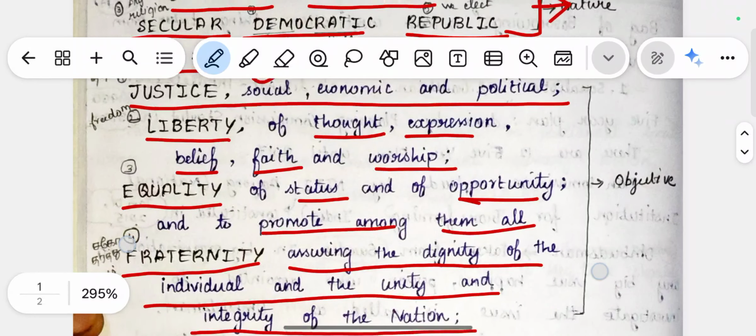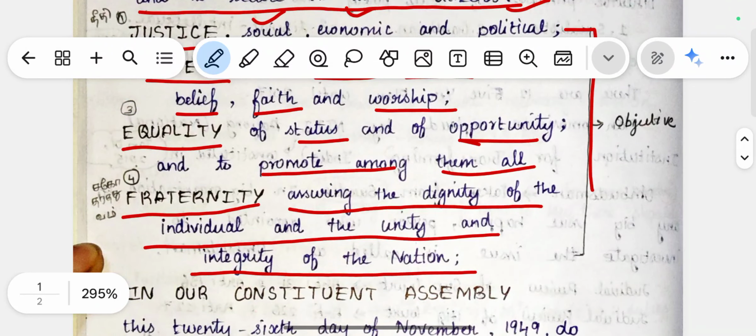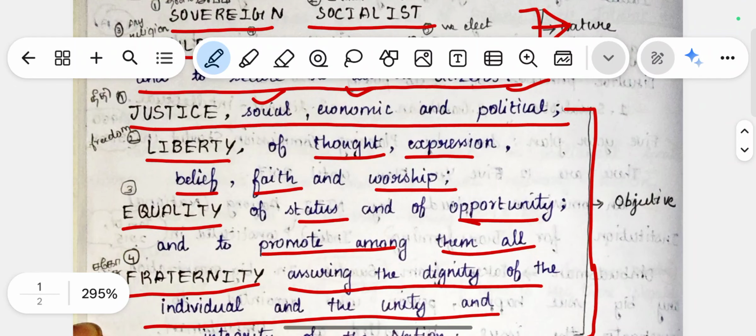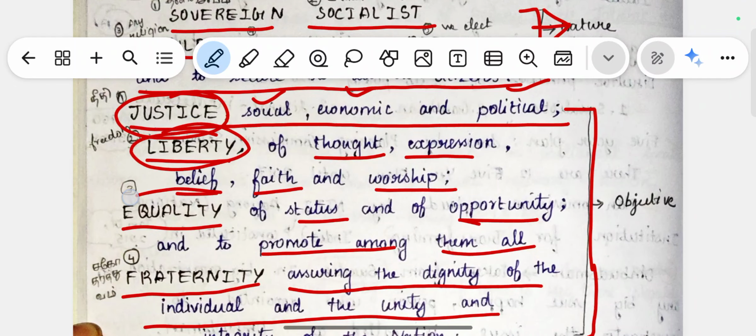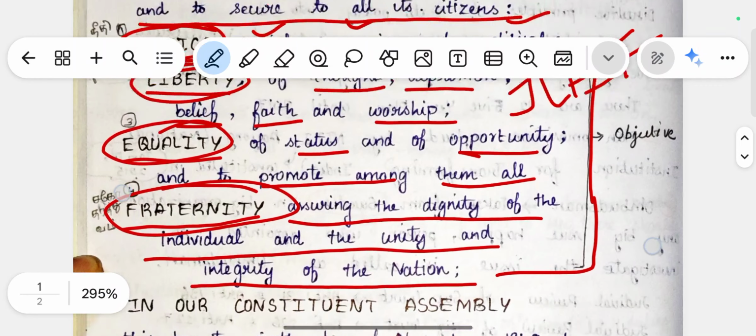So these are the objectives of the Indian constitution. These are the things that the Indian constitution wants to achieve: justice, liberty, equality, and fraternity. JLEF. So these are the things that the Indian constitution wants to achieve, which is called the objective.